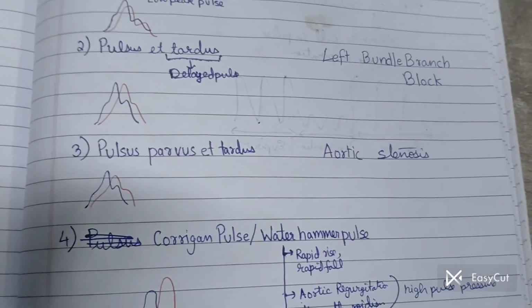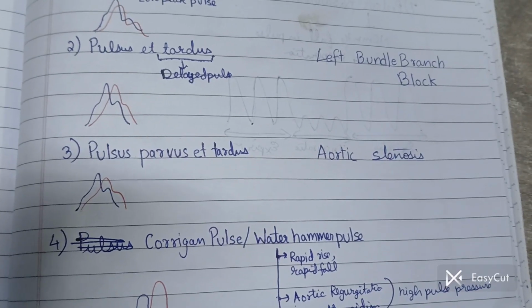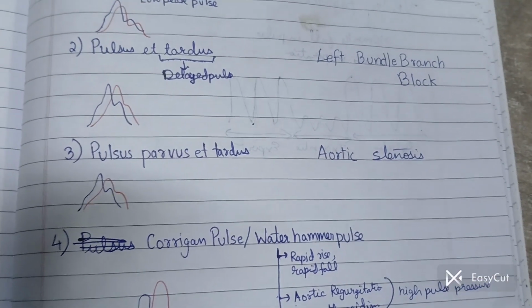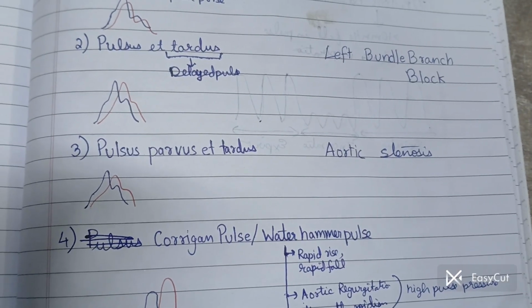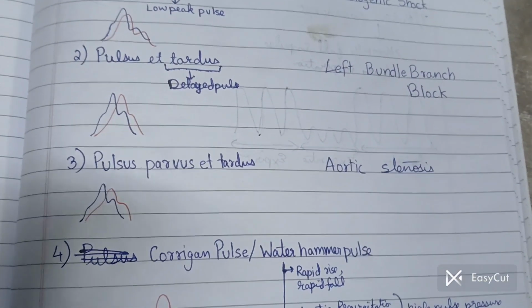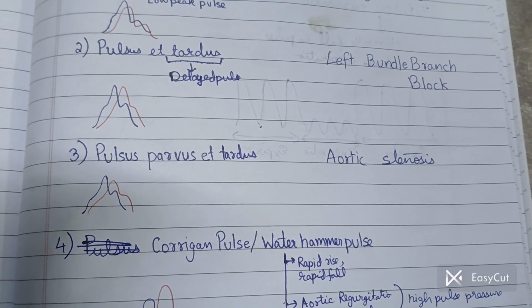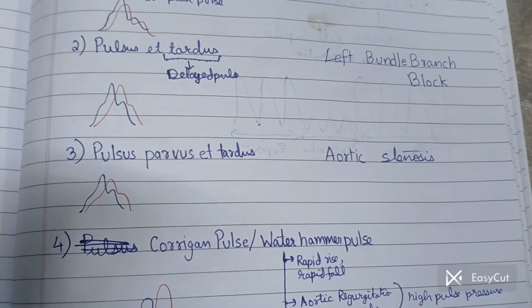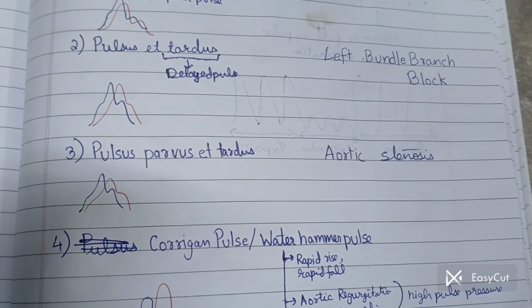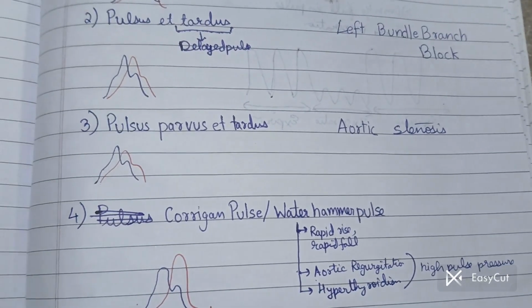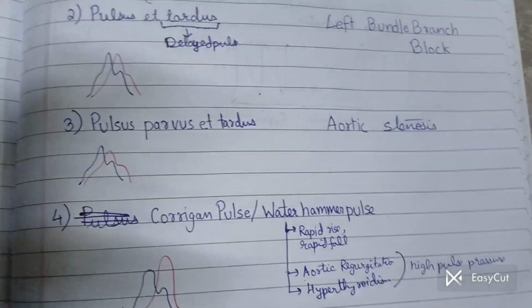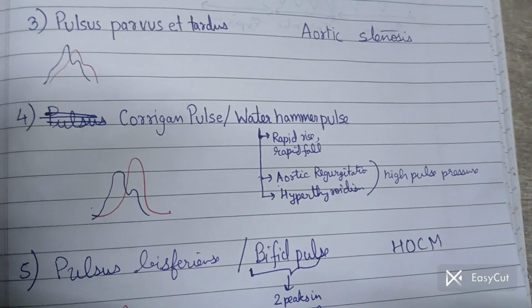So this is seen in aortic stenosis. Now I will cover these conditions like aortic stenosis, regurgitation and all in other videos. But for short, aortic stenosis is a condition in which the opening of the valves is reduced in size. So there will be a decrease in the blood flow through them, like through the aortic valve from the left ventricle into the aorta. Now this is my favorite pulse.